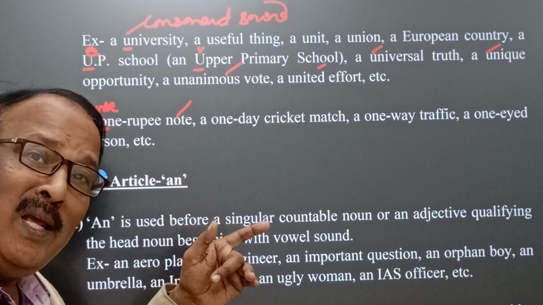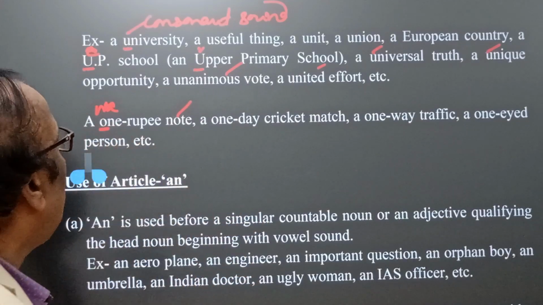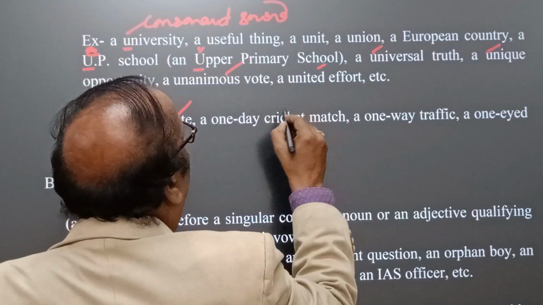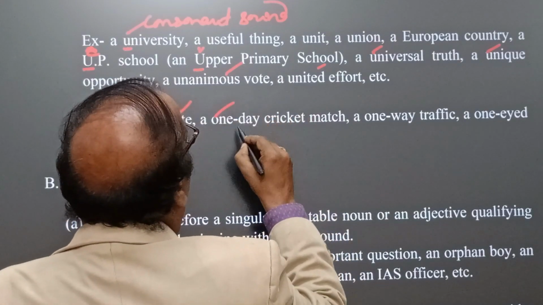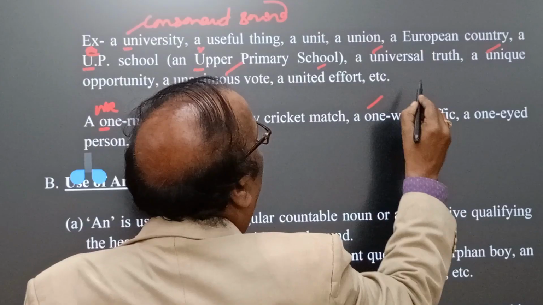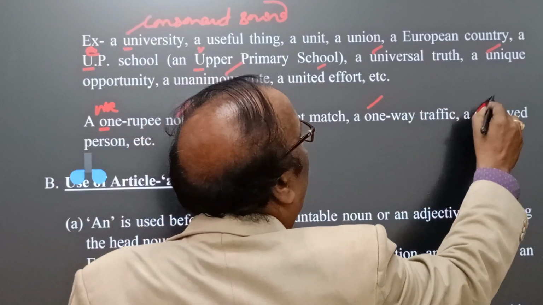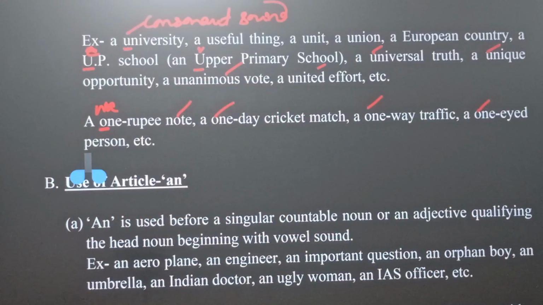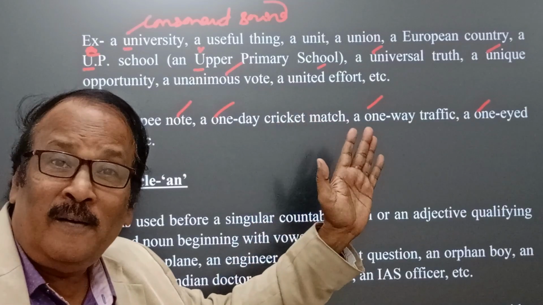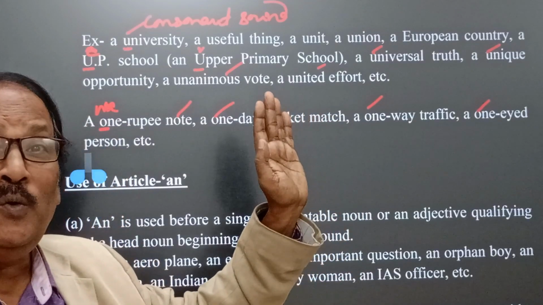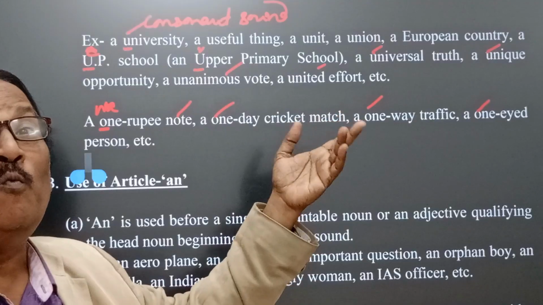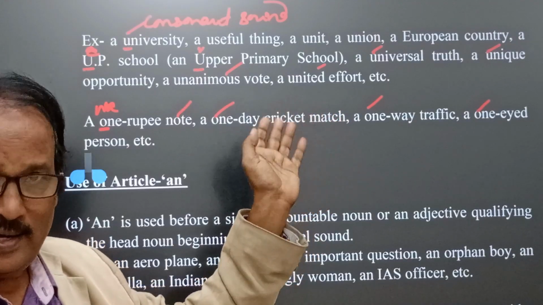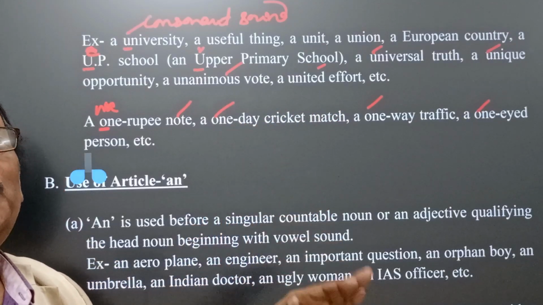Okay, an orange, but a one rupee note, a one-day cricket match, similarly a one-way traffic, a one-eyed person, in a similar manner. Here the noun phrase begins with o, but sounds as a wa consonant, and hence a is used.